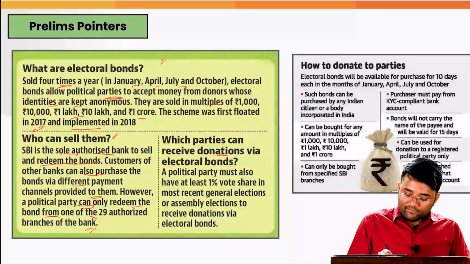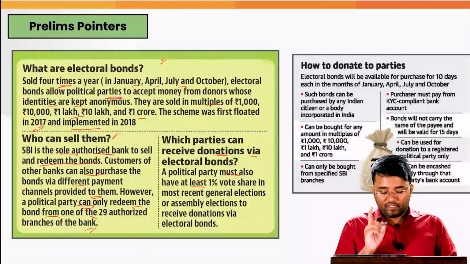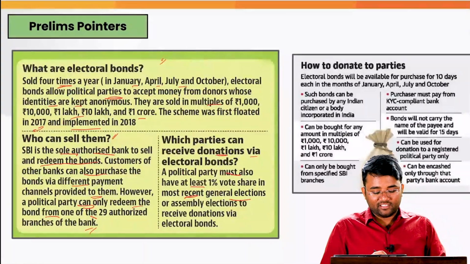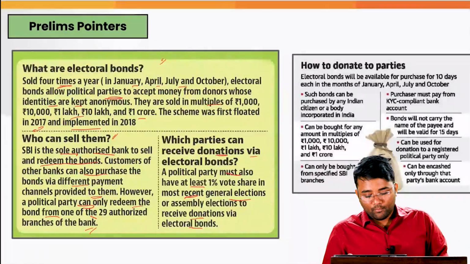Which parties can receive donations via these electoral bonds? A political party must have at least 1% vote share in the most recent general election or assembly election to receive donations via the electoral bonds.